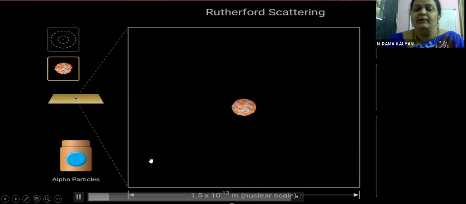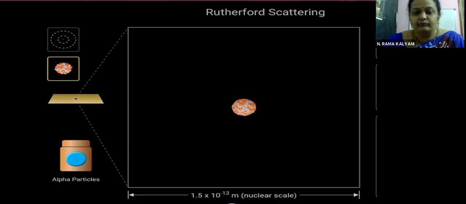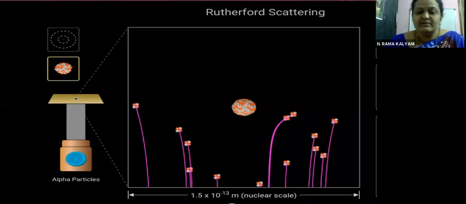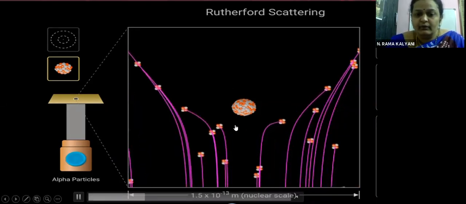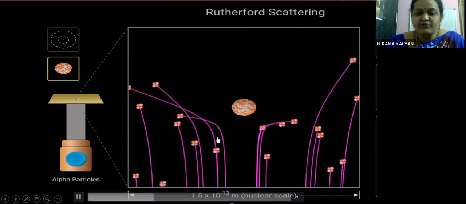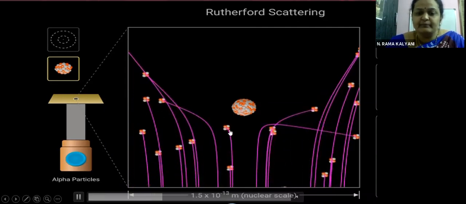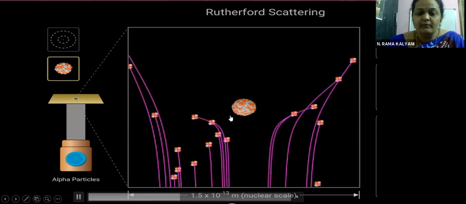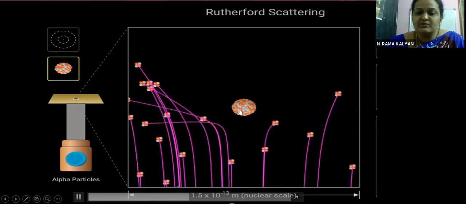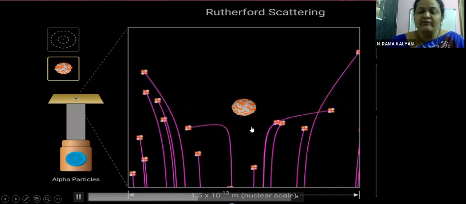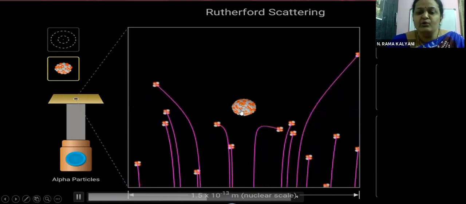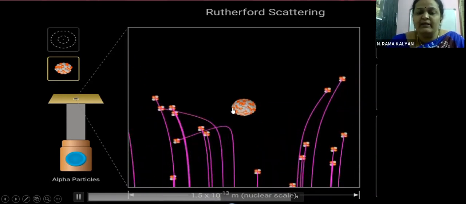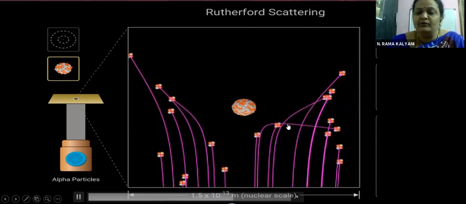Again, we will have a beam of alpha particles. Now see here, children. Compare the size of the alpha particles to this nucleus. Alpha particles have 2 protons. Compare how they are moving with respect to the nucleus. Is the nucleus moving, children? No, it is not moving because it is very heavy. It is very big compared to these.